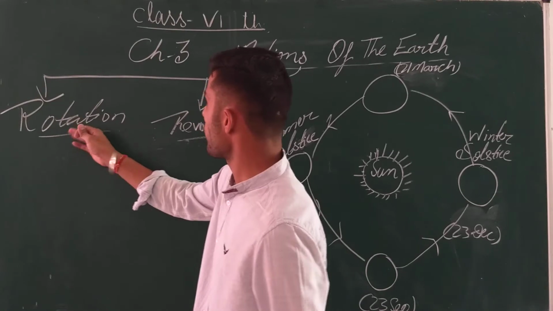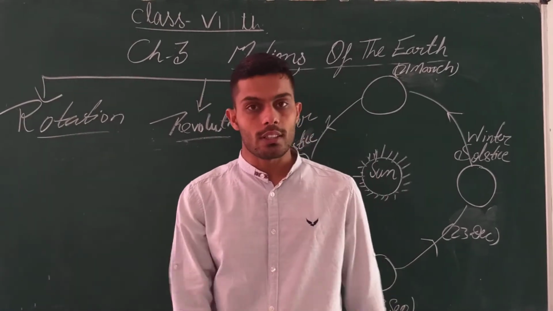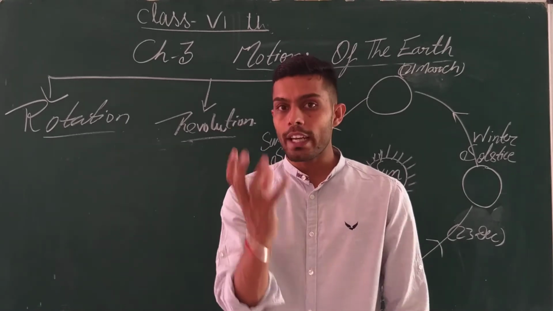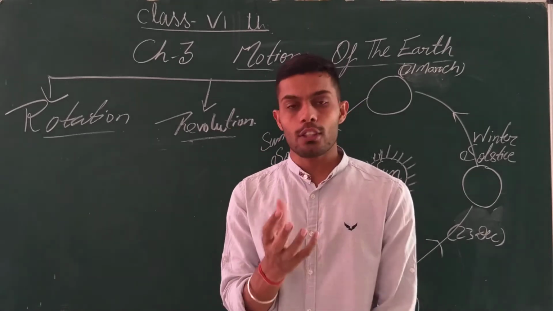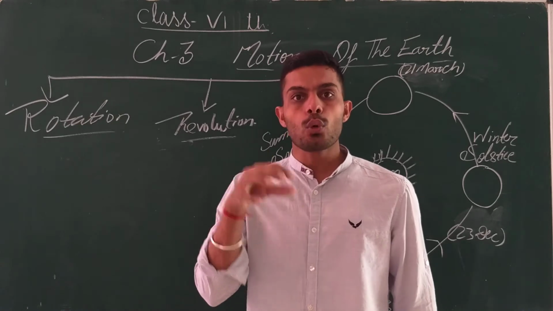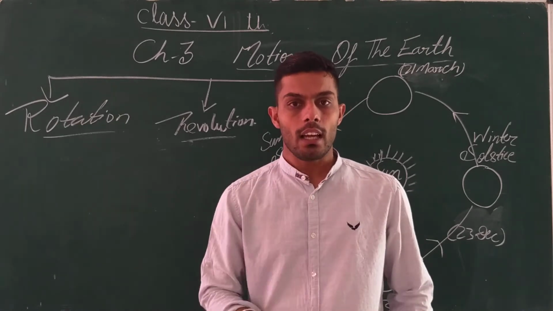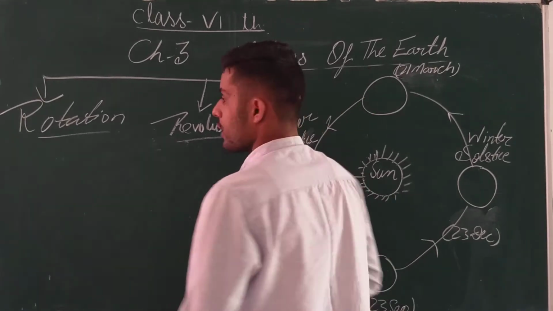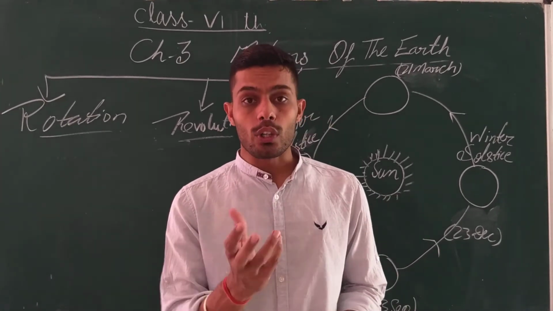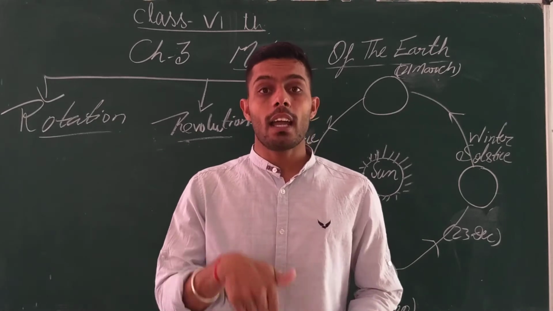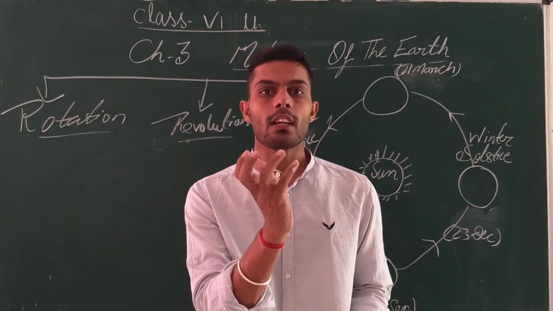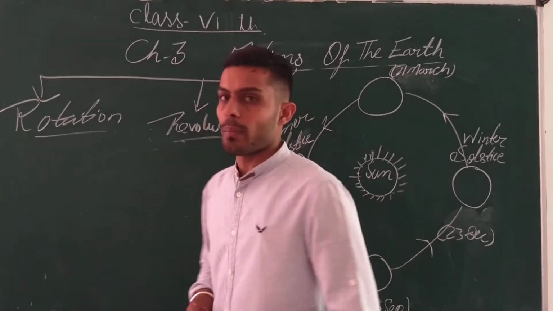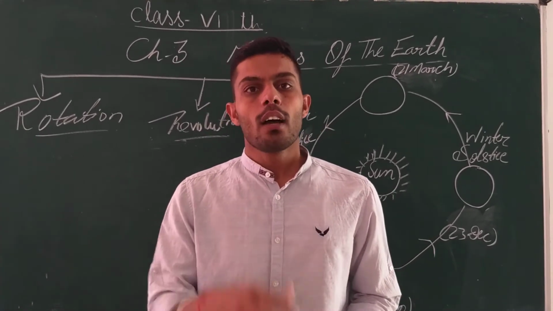So come to the first motion of our Earth, that is rotation. What is rotation? Rotation means when the Earth rotates on its own axis. That is, Earth rotates on its own axis. For example, I am rotating like this, okay? So what is this? It is the rotation. I am standing at one place and I am just rotating on my place only. Say again, I am rotating on my one place. So what is this? This is the rotation.